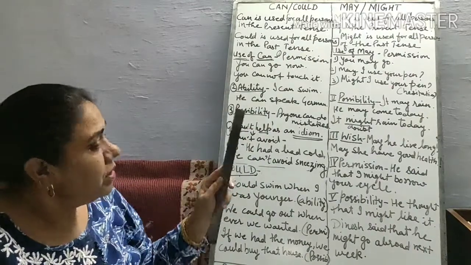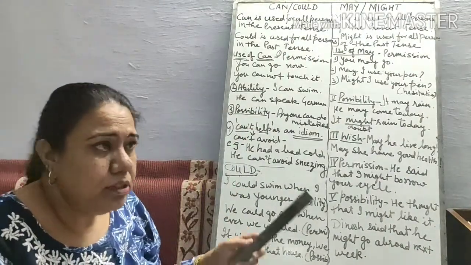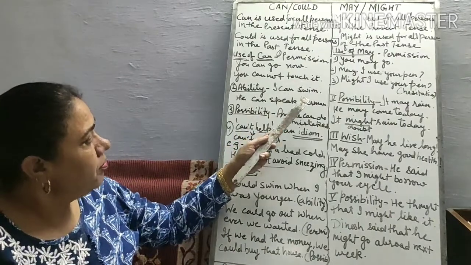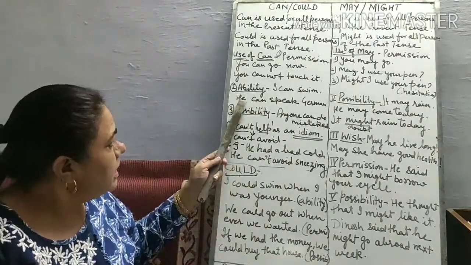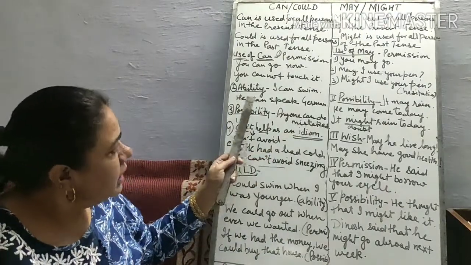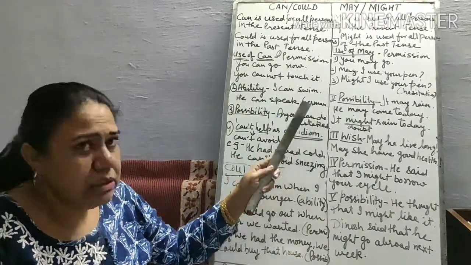Ability. Can is used for ability also. I can swim. It means I have the ability and I can swim. Next, he can speak German. He can speak German means he knows the German language.